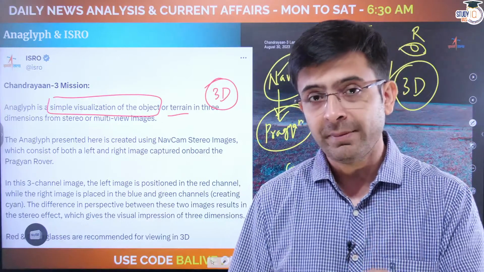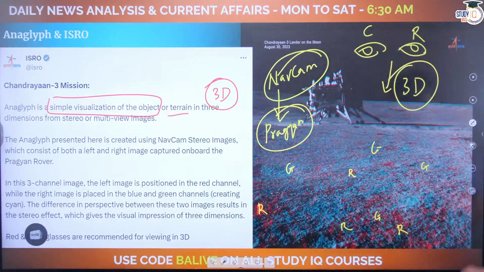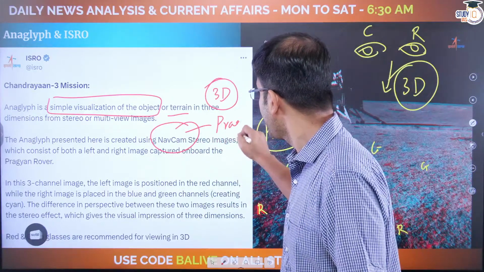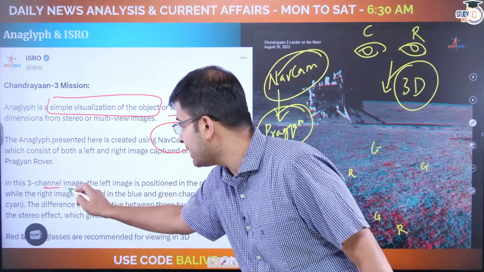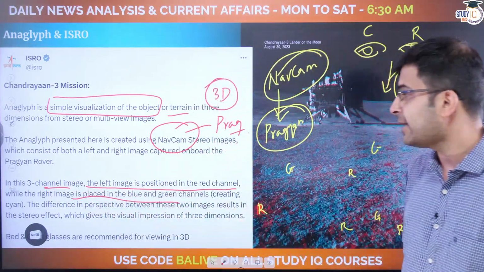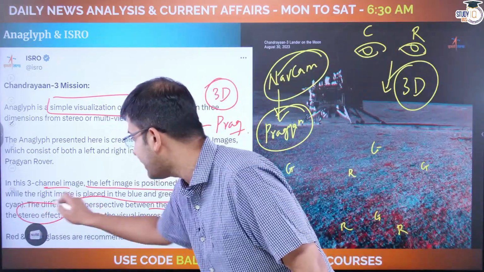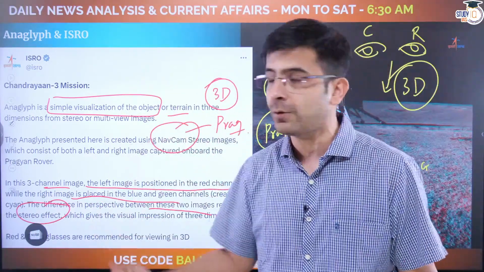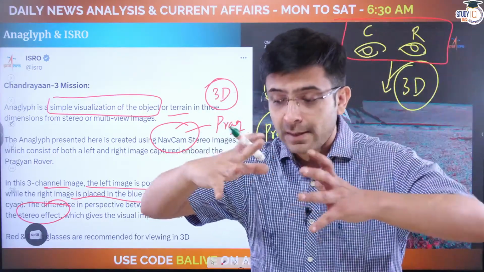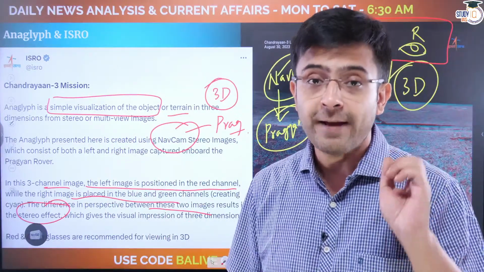Very, very important concept, especially why? Because it introduces a new term to you. So the anaglyph presented here was once again created using the NavCam on Pragyan. In this 3-channel image, the left image is positioned in the red channel, and the right image is positioned in the blue and green channels, which creates cyan color. Thus, the difference in perspective gives us the stereo effect, which means that if you use this method, you will actually see the moon's lunar surface in 3 dimensions. That is essentially the process of anaglyph.